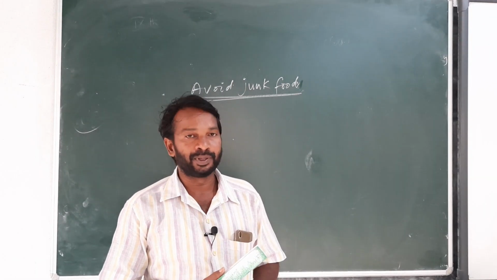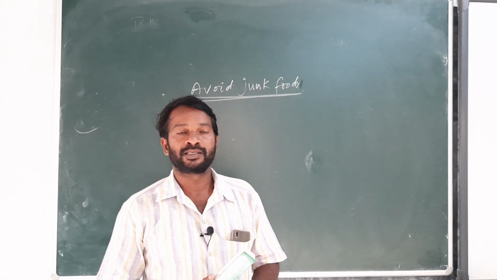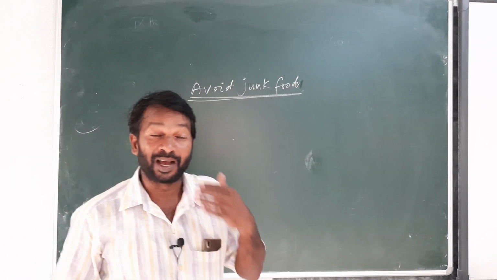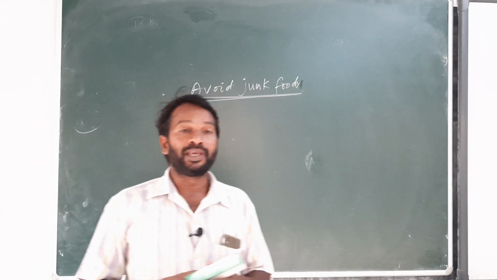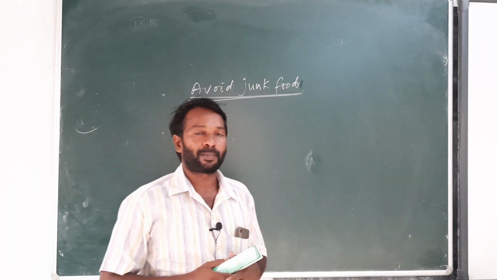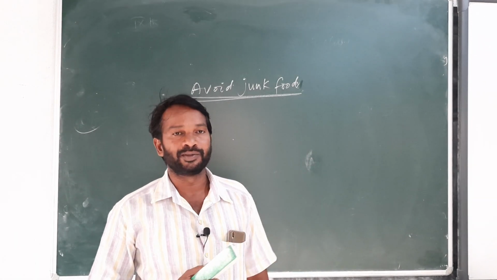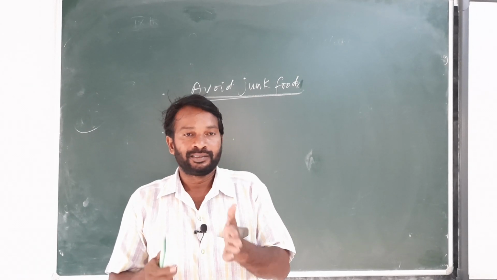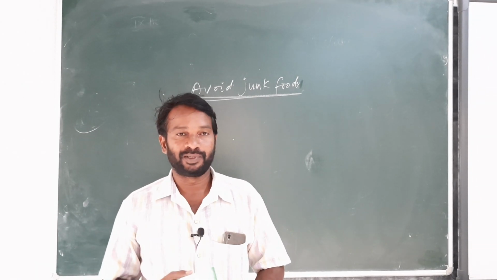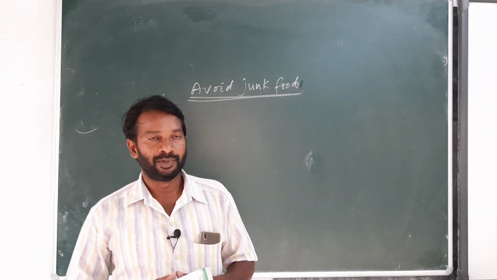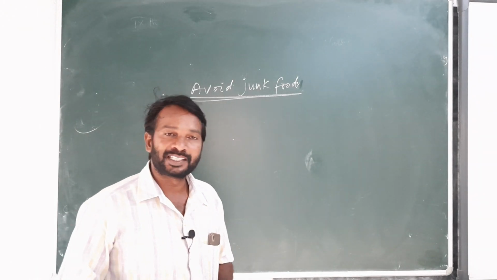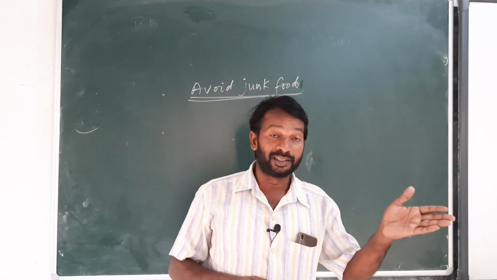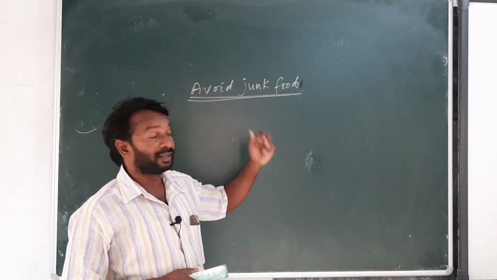Make it a habit, eating pizzas and sandwiches and some of the oil foods on the roadside. Regularly, continuously eating them affects and damages our digestive system. Maximum our digestive system is not able to digest, because regularly we are taking fat content, oil content food materials.